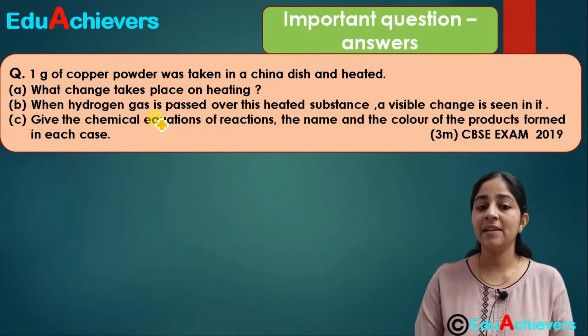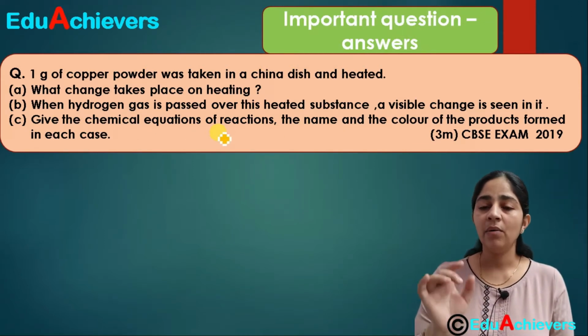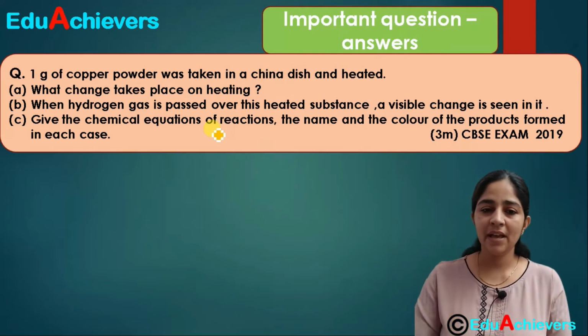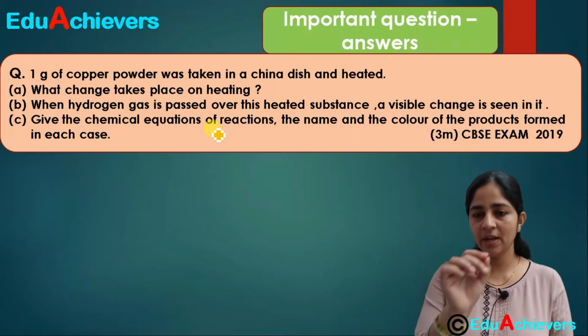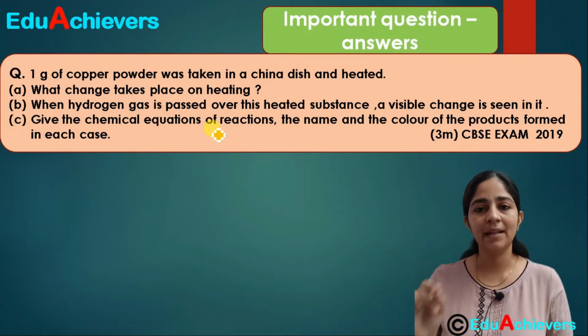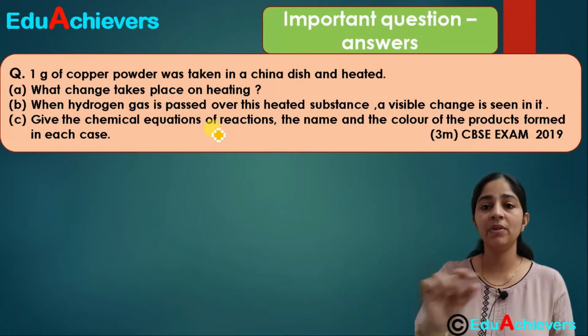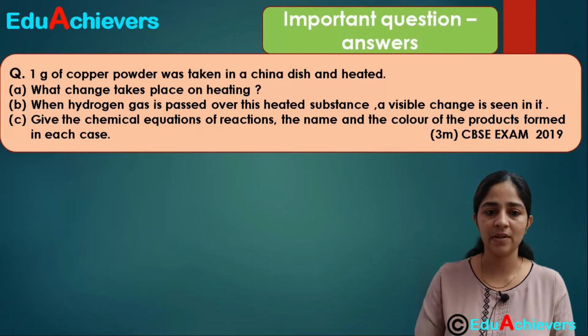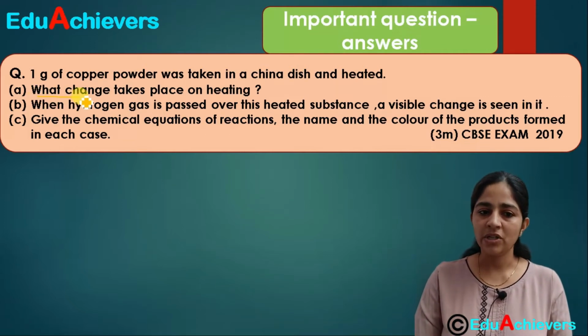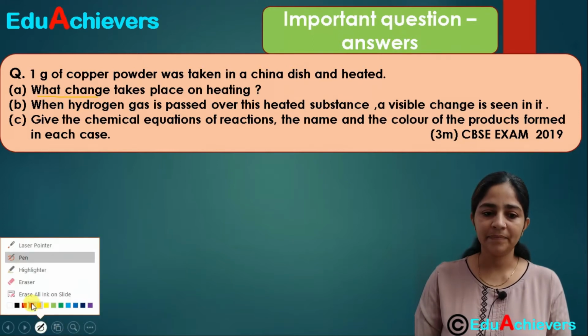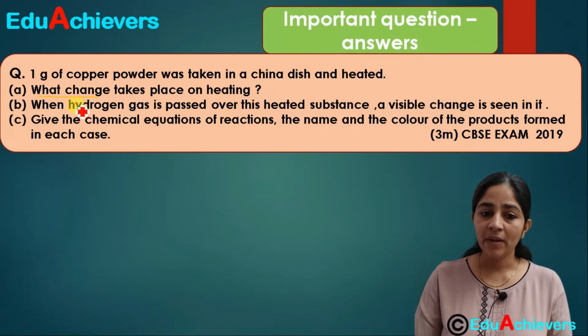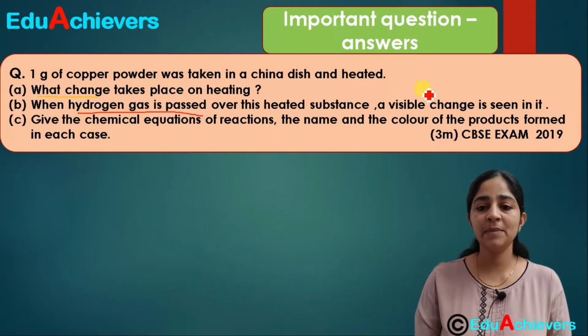Remember, always read the question very carefully, and when you are reading the question, underline those important points which you have to cover as a part of the answer. Like in this, what change takes place? Second, when hydrogen gas is passed over it, what visible change takes place?